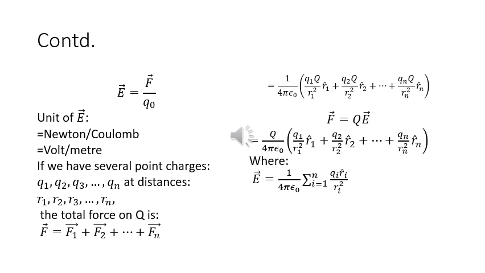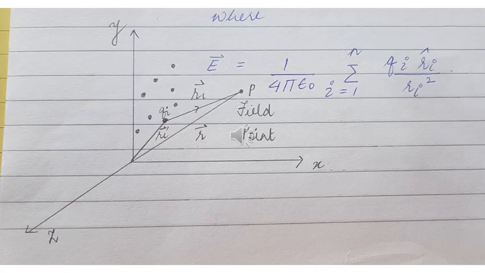But F is equal to QE. So if we take the capital Q outside the parenthesis in the previous expression, we can write this within the brackets as Q1 upon R1 square, unit vector R1, and so on, where the electric field E will become 1 upon 4 pi epsilon naught, summation Qi, Ri unit vector, upon Ri square.